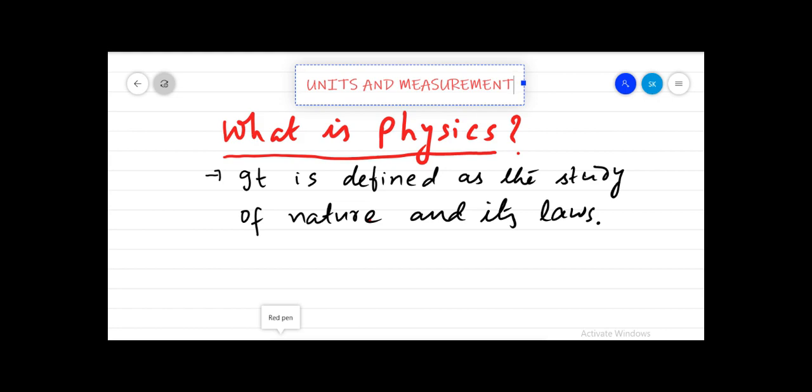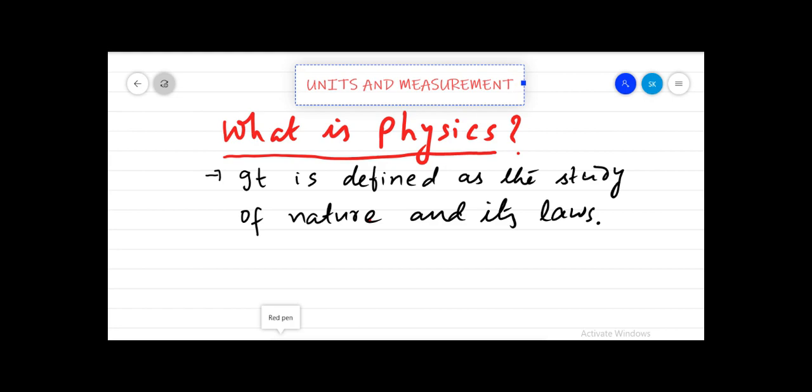When Einstein came with his theory of relativity, he proved that mass varies with the speed of the particle. We will see later in the same lecture how mass varies, and I will give you the relationship by which mass varies with the speed of a particle.